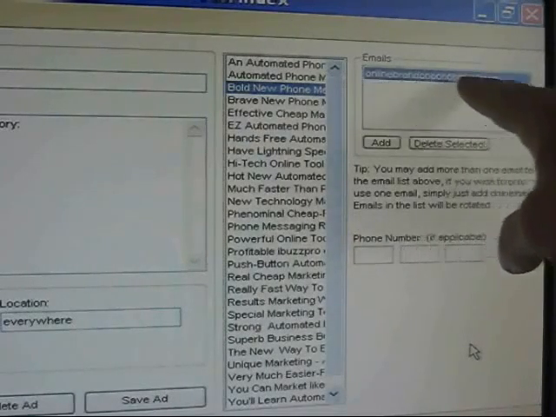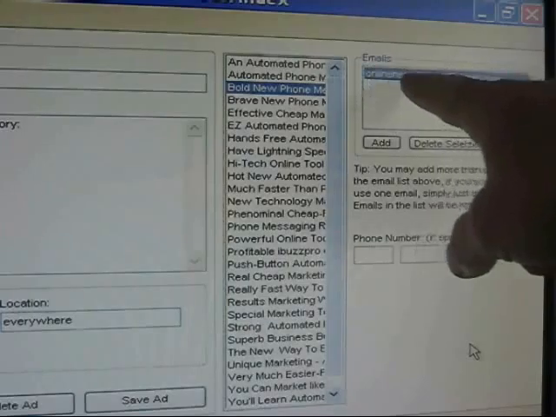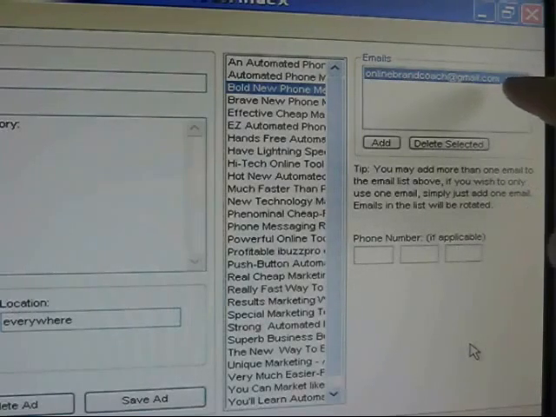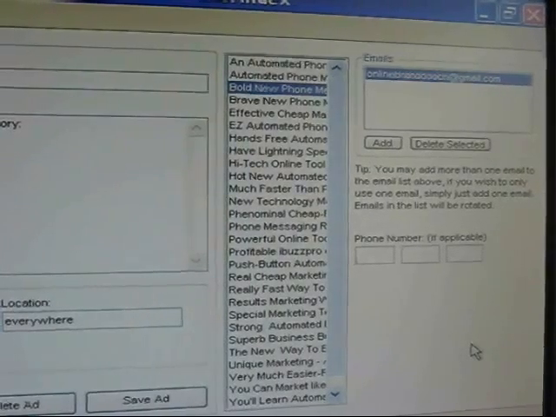Over here is where you put your email address, because as you post your ads, you have to go to your email address and you have to click a link from Backpage to activate your ads.